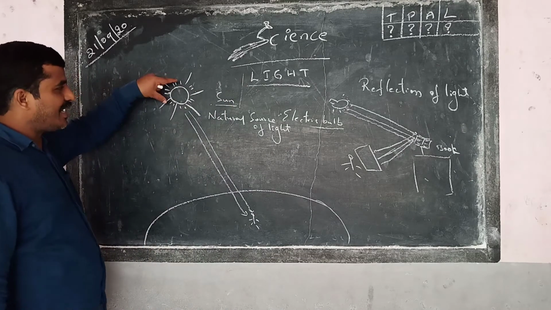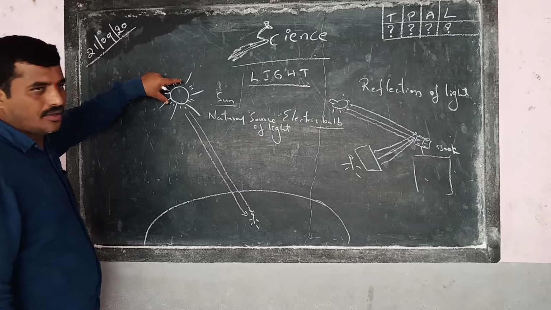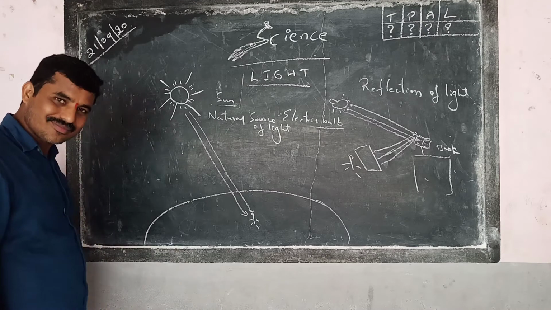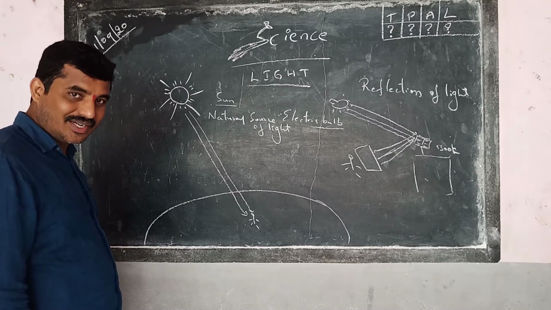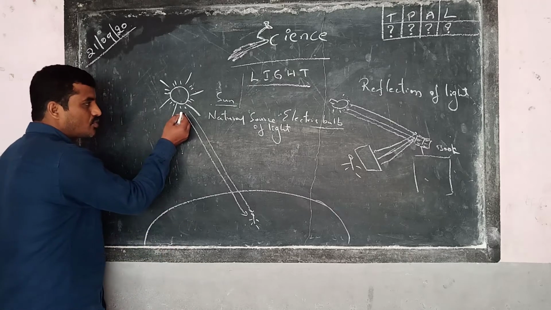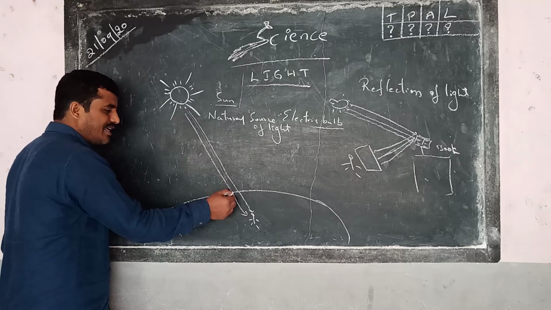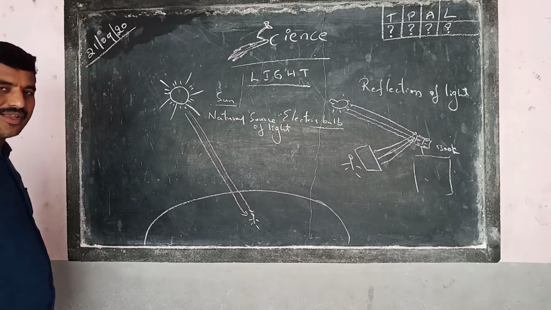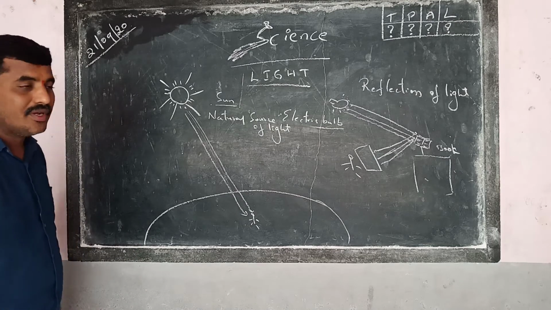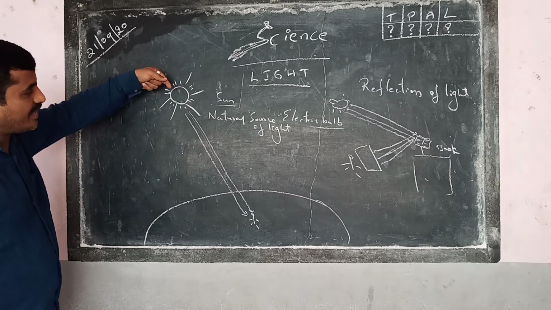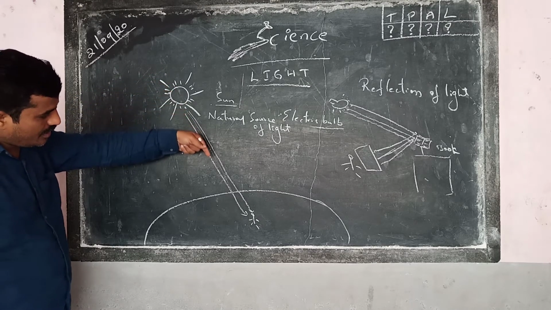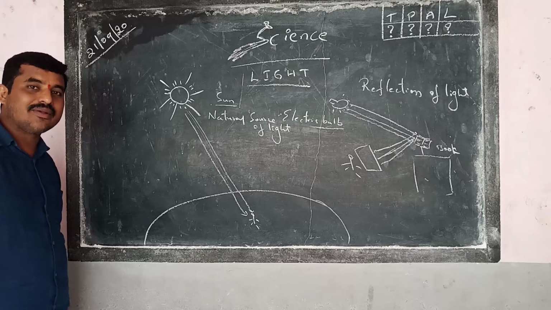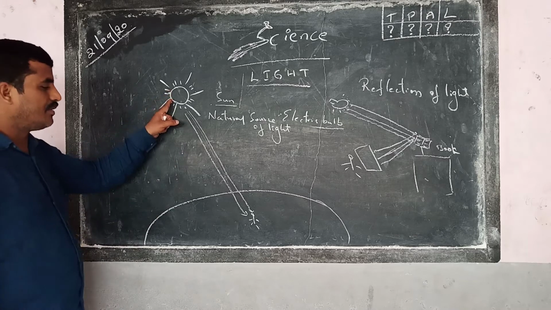Now, see the natural torchlight, the Sun. What is the distance between the sun and the earth? Study. Some crores of kilometers of distance is there between the earth and the sun, though the light is reaching our earth. It takes approximately 8 minutes. Imagine the sun is producing light now, it takes 8 minutes to reach the earth. Very fast or slow? Within 8 minutes it will reach from the sun to the earth.